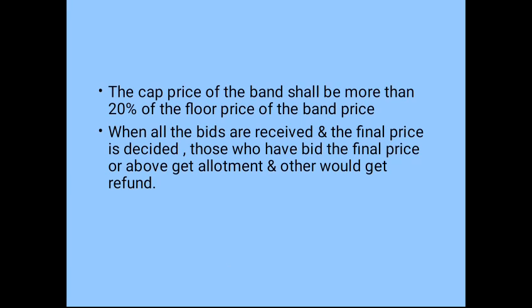And those who have bid less than the final price will get the refund. Now suppose in our 350 to 390 range there is more demand for shares at 385, so the company finalizes the price of 385, then whoever has demanded it at 360 or 350 will get the refund. So this is the process of how it will take place.